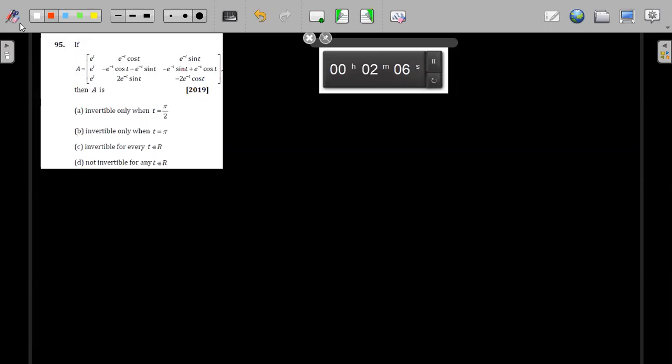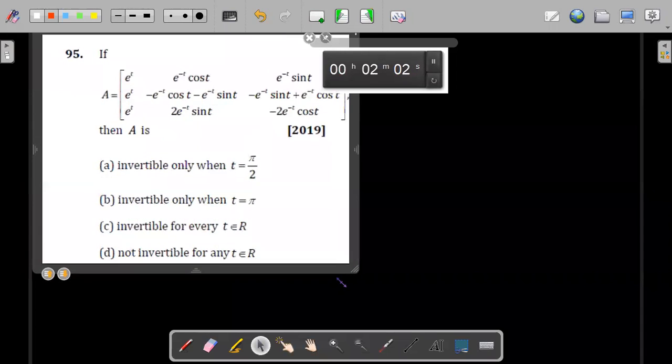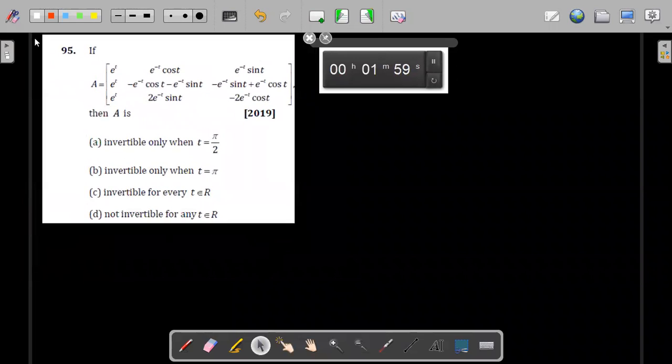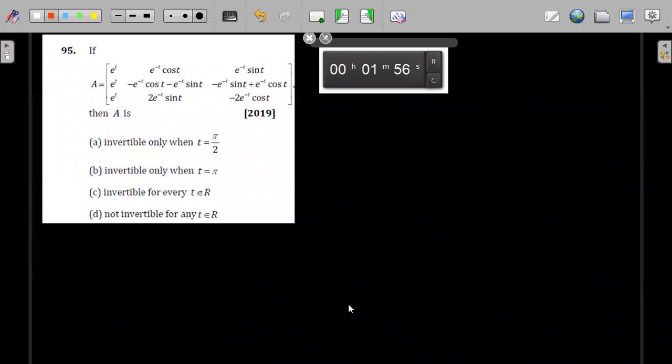Okay. You can use it, but there is no need of using Euler's form.